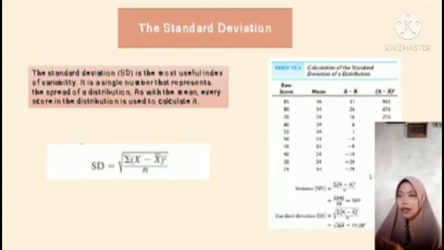Look at the example in table 10.6. The sigma is 3640 divided by 10, where 10 is the total number of scores in the table, which equals 364. The square root of 364 is 19.8.